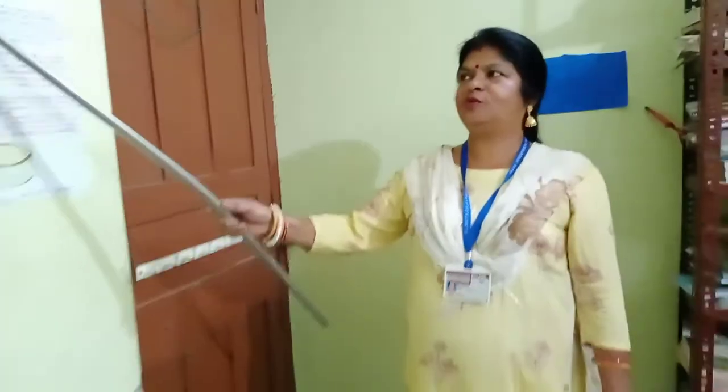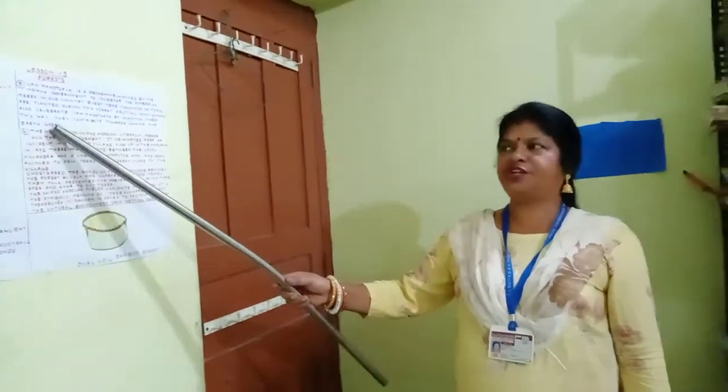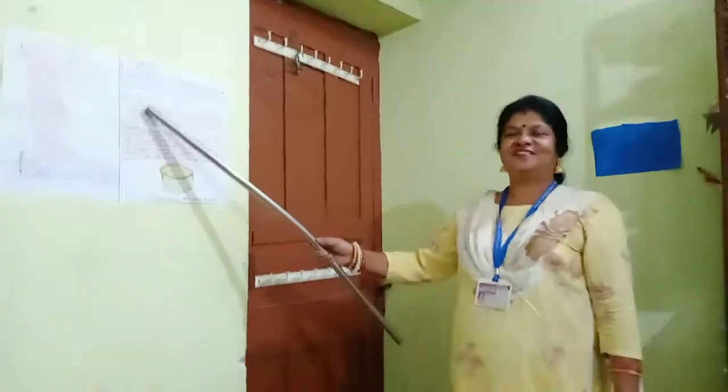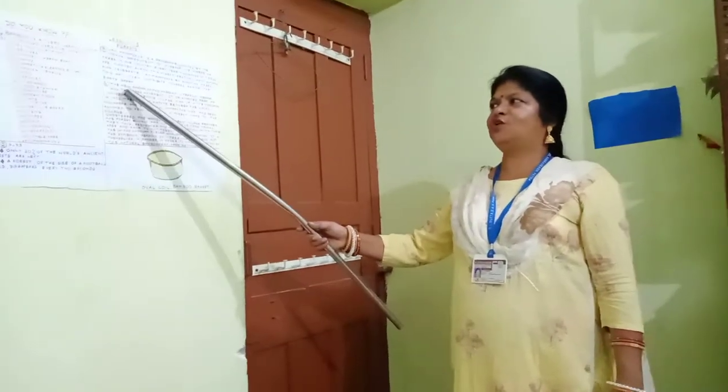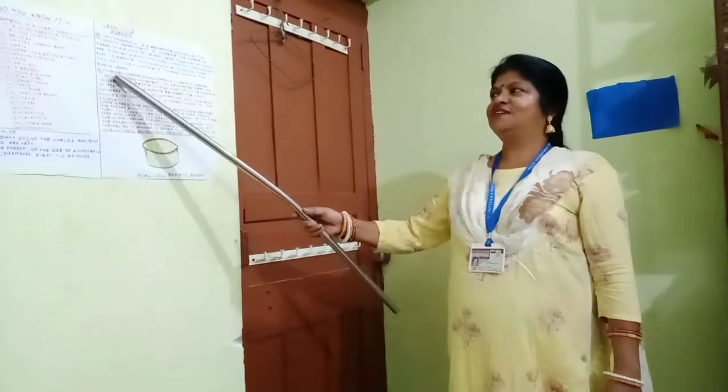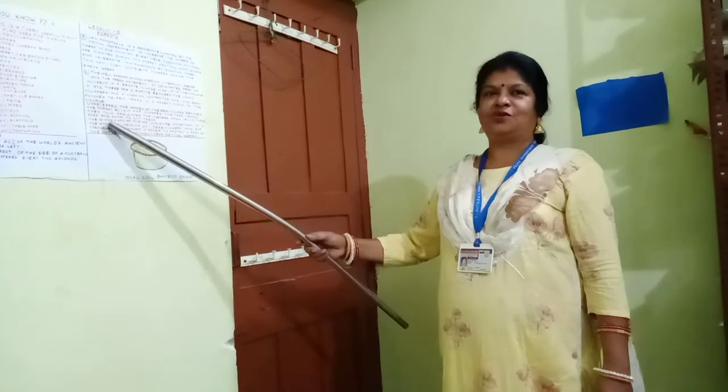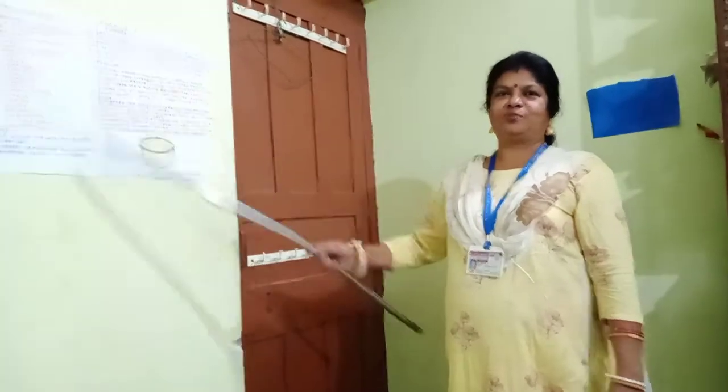For writing a short note on Van Mahotsav, you will write "Do you know" 3, and for writing short note on Chipko Andolan, you will write "Do you know" 4th number.